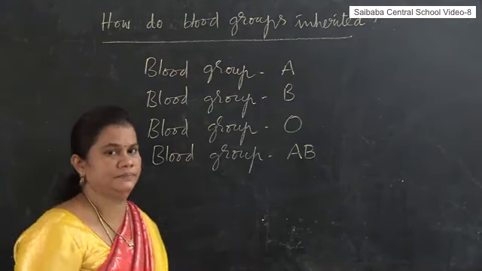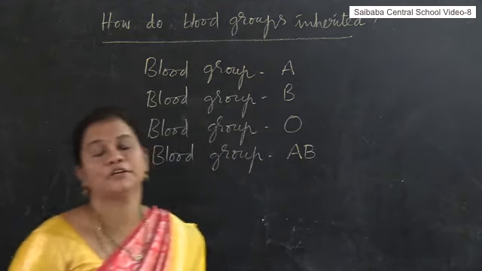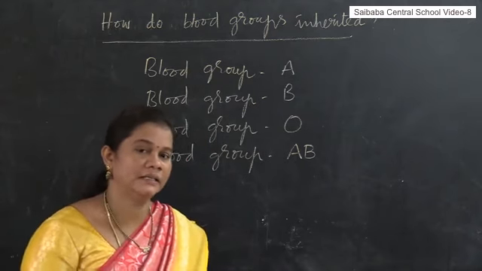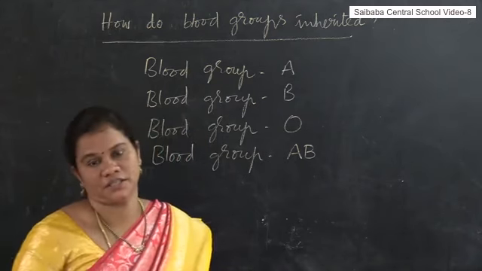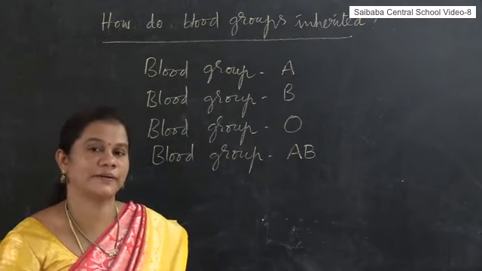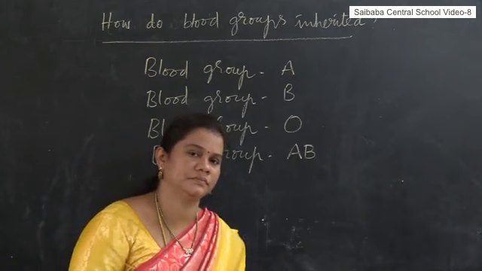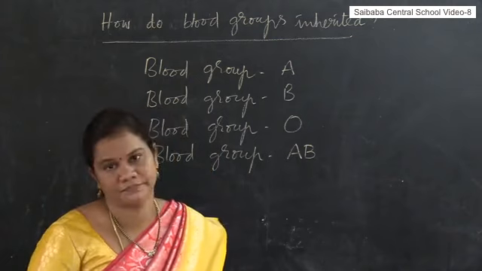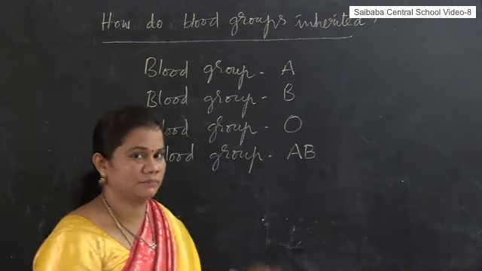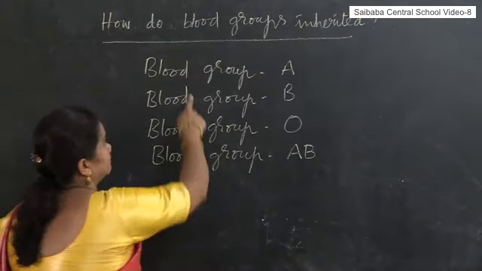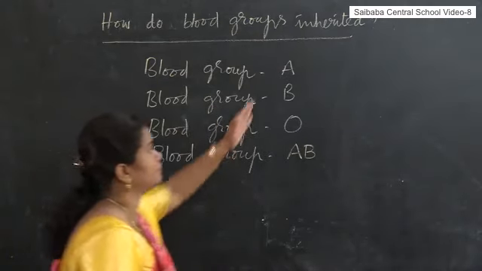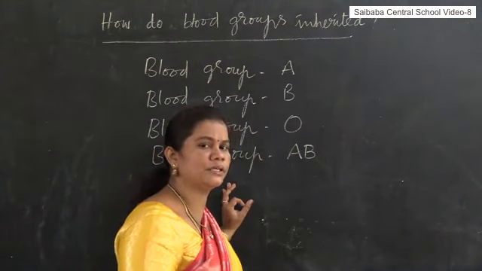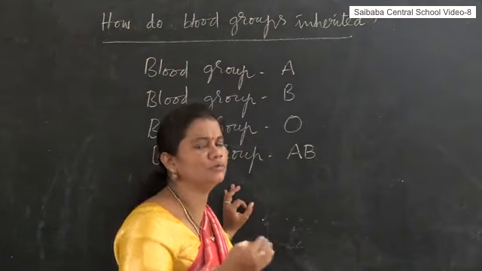With the help of genetics, if you know the blood groups of both your parents, you are able to tell the blood group of the next generation, the offspring. So how is it possible? How is genetics helpful to know the blood groups? Let me give an example. Even blood groups are a type of gene. I repeat, blood groups are also genes. We get our parental blood groups through genes.